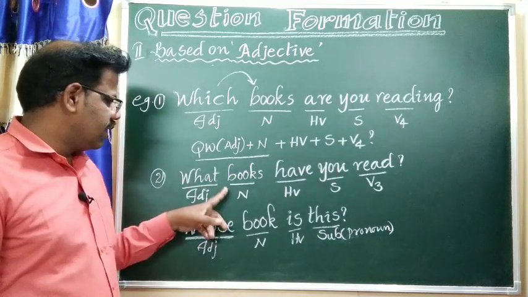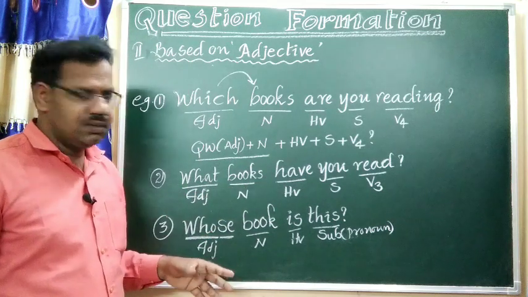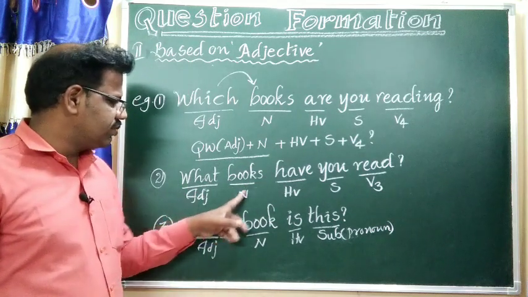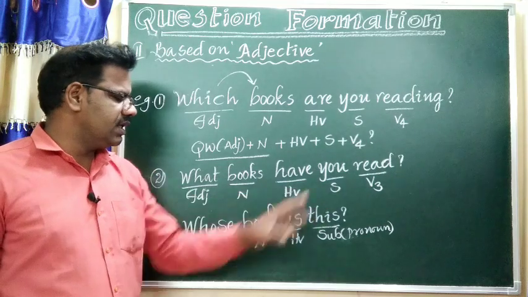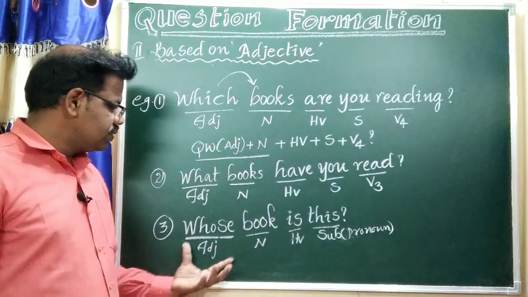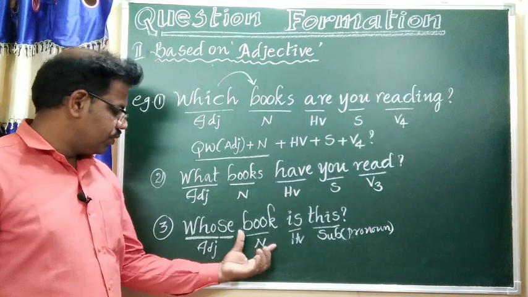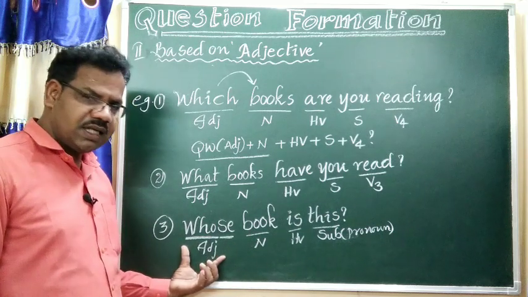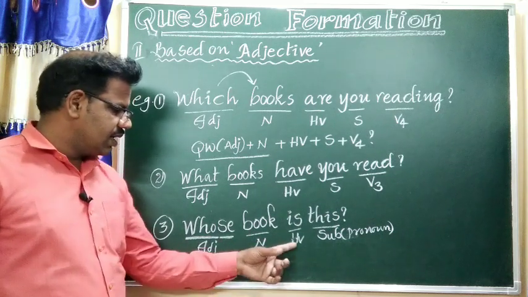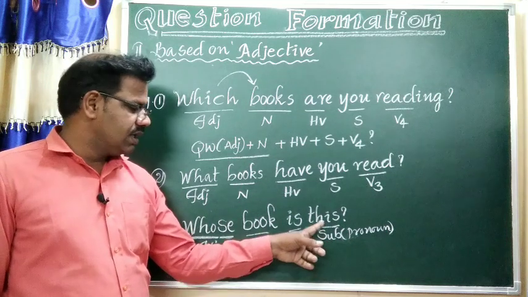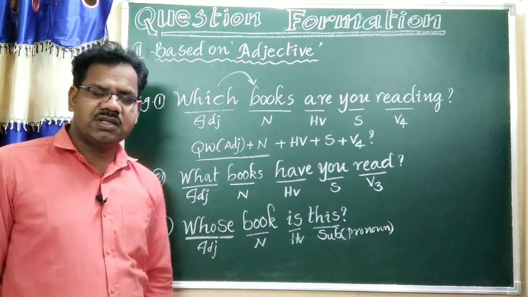And what books have you read? Adjective, noun, helping verb, subject, V3. Whose book is this? Before the noun, whose is working as an adjective, an interrogative adjective, then helping verb, subject. This is a pronoun according to parts of speech.